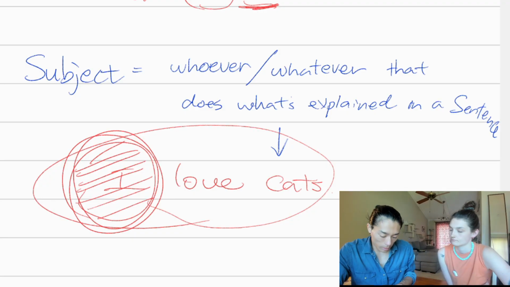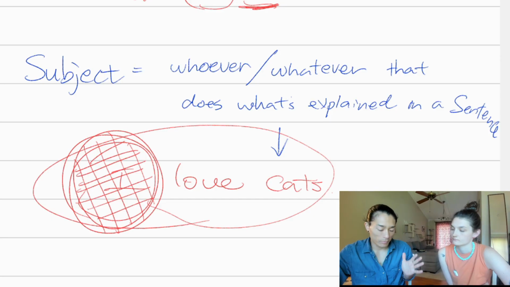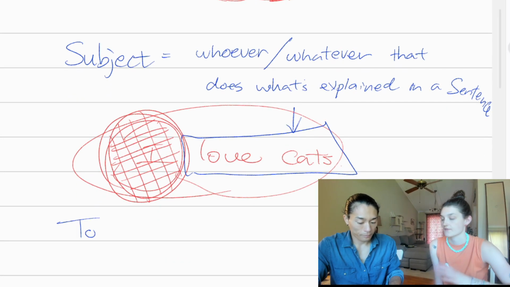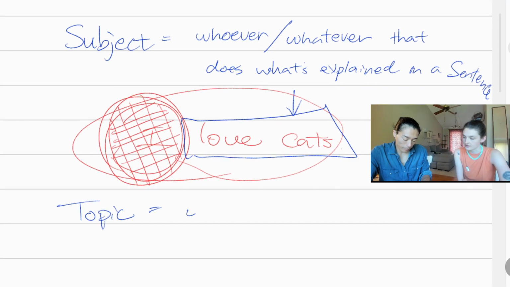Subject is only talking about that one. Sometimes a subject can be many people or many things, but it doesn't explain what that person does. So then the cats would be the topic? Yep, including "love." Love cats is the topic. Okay, that does help clear it up for me.